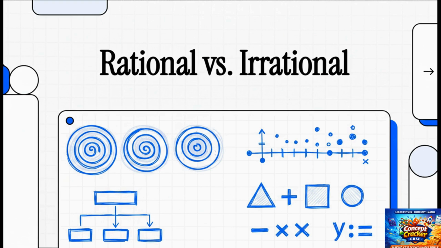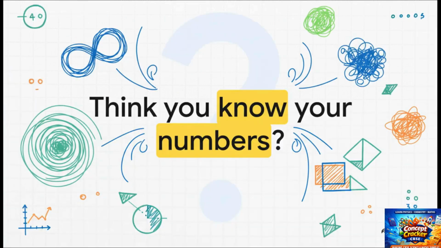demystify the entire real number system and give you the tools to classify any number you see, no matter how weird it looks. So let's just dive in. I gotta ask, how well do you really think you know your numbers? I mean, you use them every single day, but could you spot the crucial difference between these two fundamental types in like a split second?